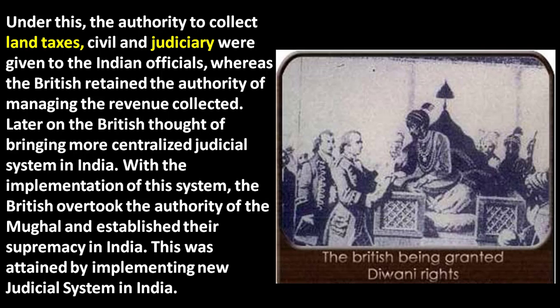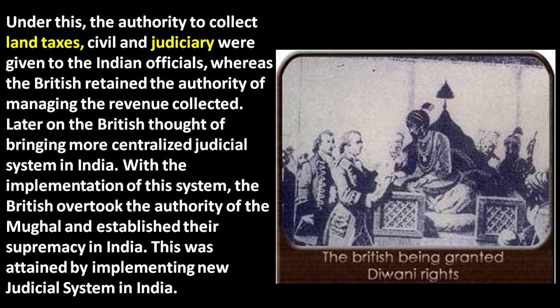Later on, they thought of bringing a more centralized judicial system in India. With the implementation of this system, the British overtook the authority of the Mughals and established their supremacy in India. This was attained by implementing a new judicial system in India.